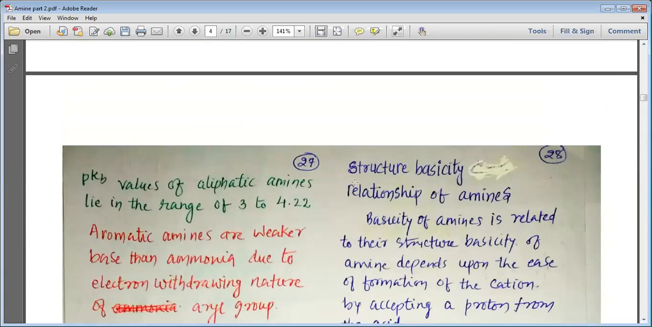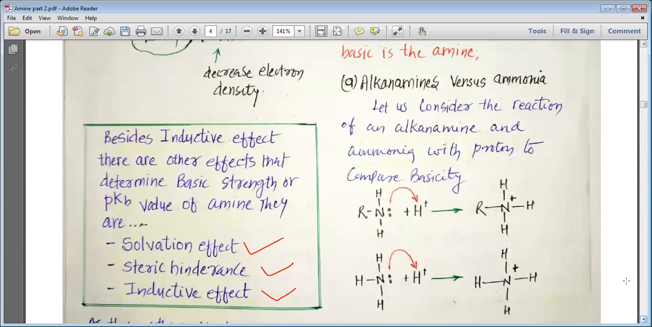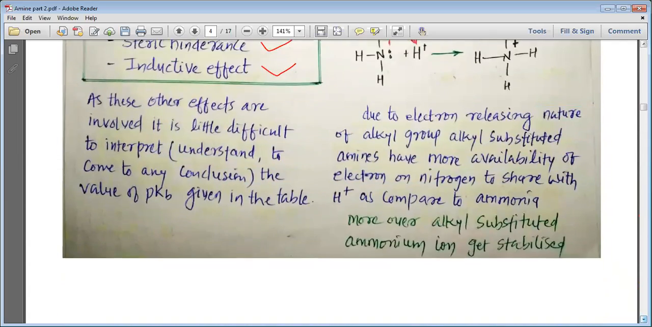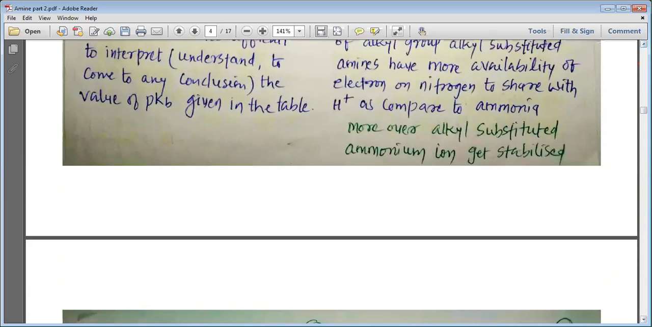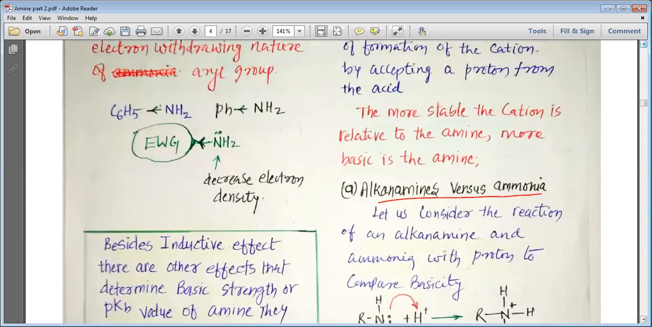So let us try to understand the comparison of these compounds with ammonia. When we compare these compounds with ammonia, we find that the arylamines are less basic than ammonia, whereas the aliphatic amines are more basic than ammonia, and that happens due to the inductive effect.